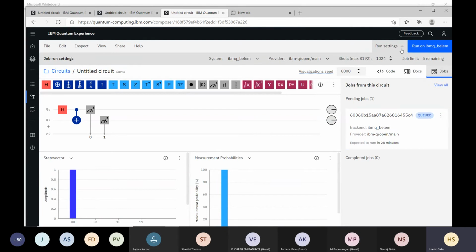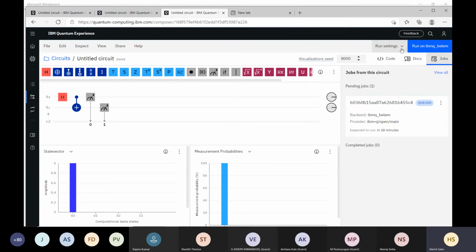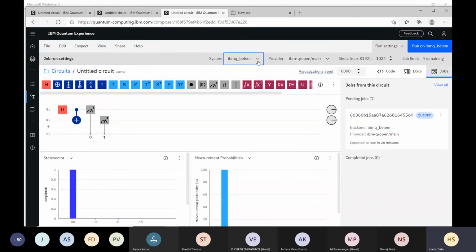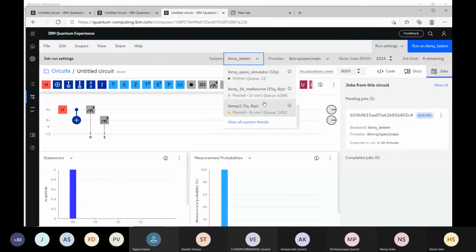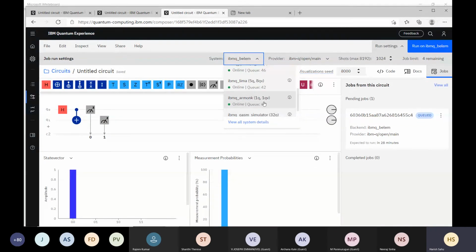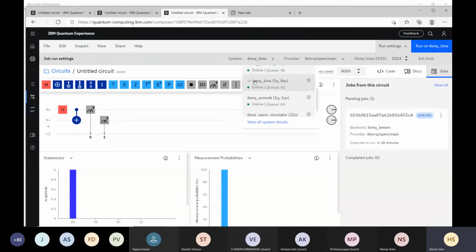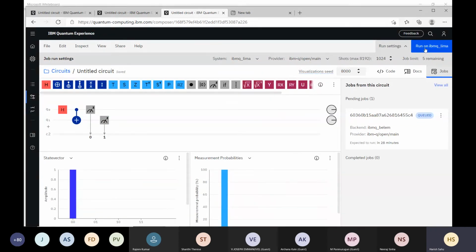In the meantime, we can run it again on some other device. In settings, some other device we can choose. You see here, the simulator has a very small queue. I am not finding any other suitable device. IBM Lima we can also try, and again we are going to run it.